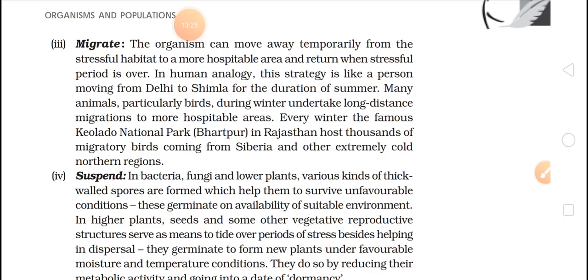Okay, every winter the famous Keoladeo National Park, that is Bharatpur in Rajasthan, hosts thousands of migratory birds coming from Siberia and other extremely cold northern regions. Okay, so Siberia, as you know, has chilling winters. So from their area they come to different areas where they find themselves more comfortable. So this is migration, they are moving.